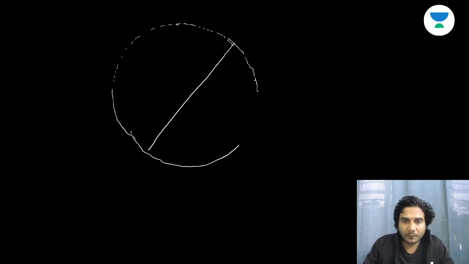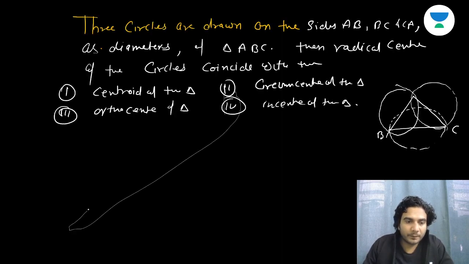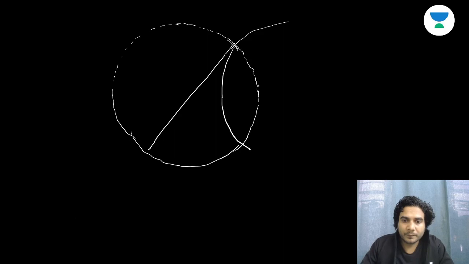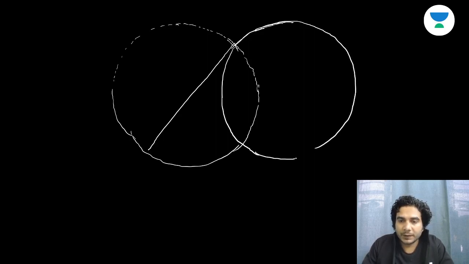If I draw a circle on this side as diameter, let's take these two circles, and this is another side.